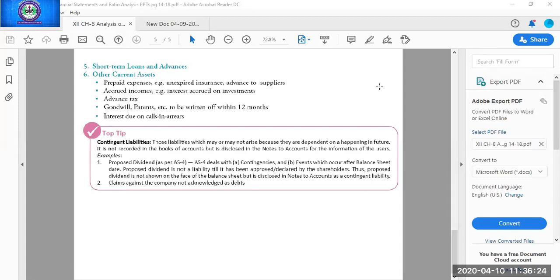Commitment means financial commitments due to activities agreed to by the company. For example, estimated amount of contracts. Suppose you have given a contract to someone and the total amount of the contract was 5 lakh.